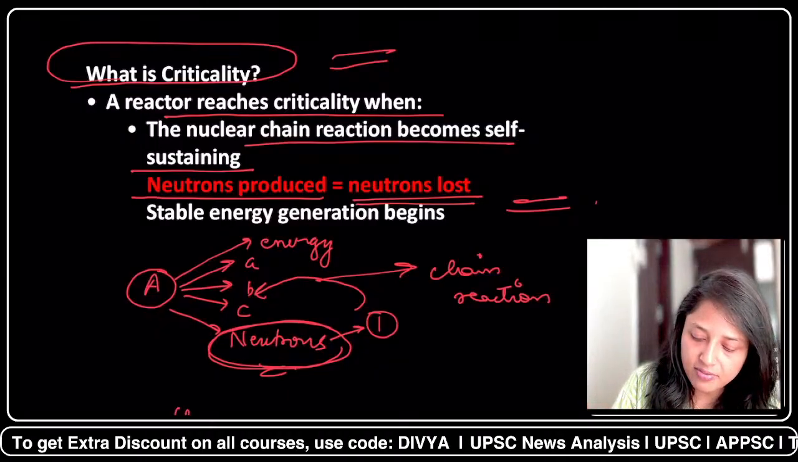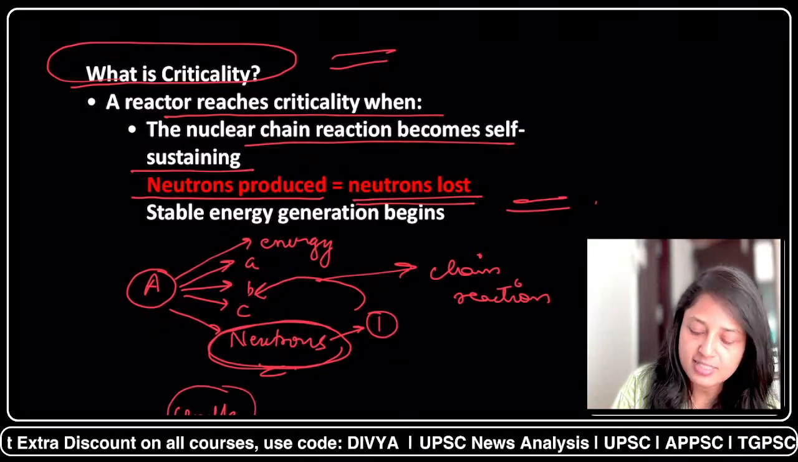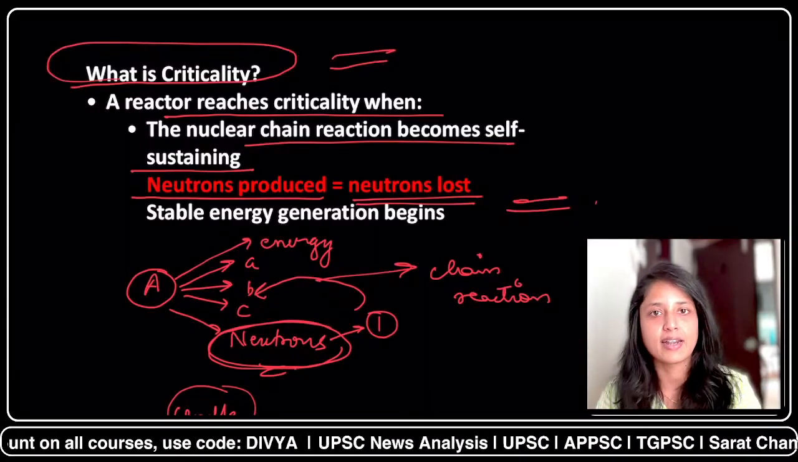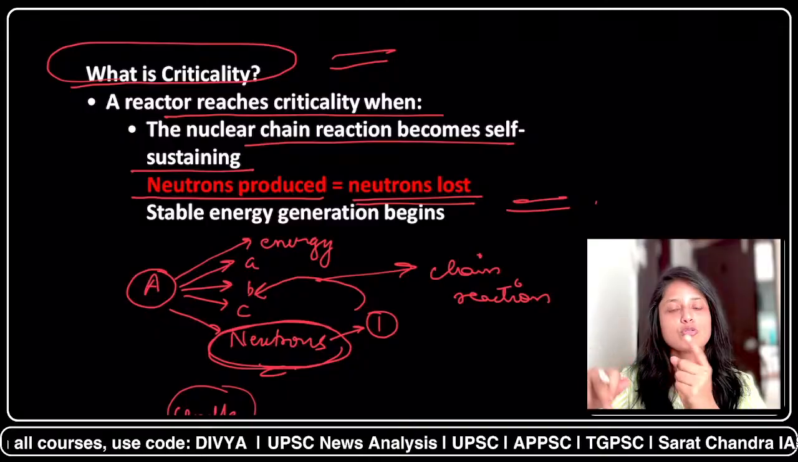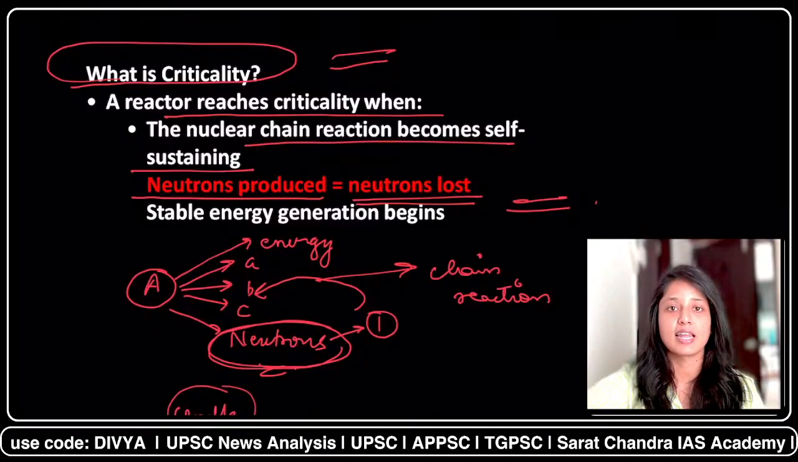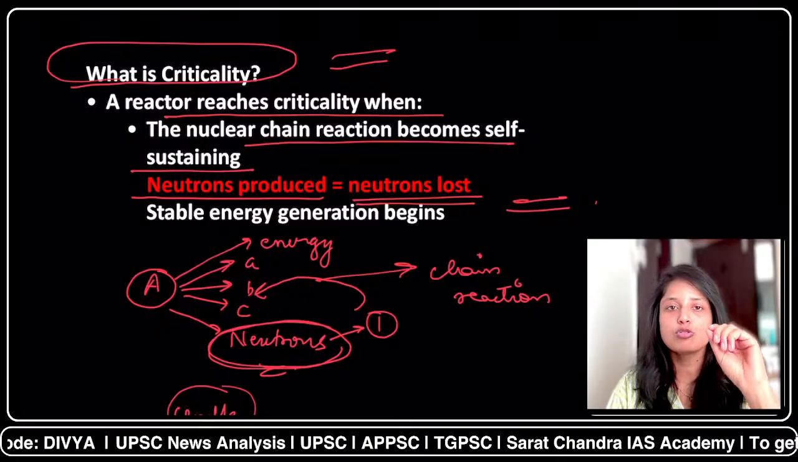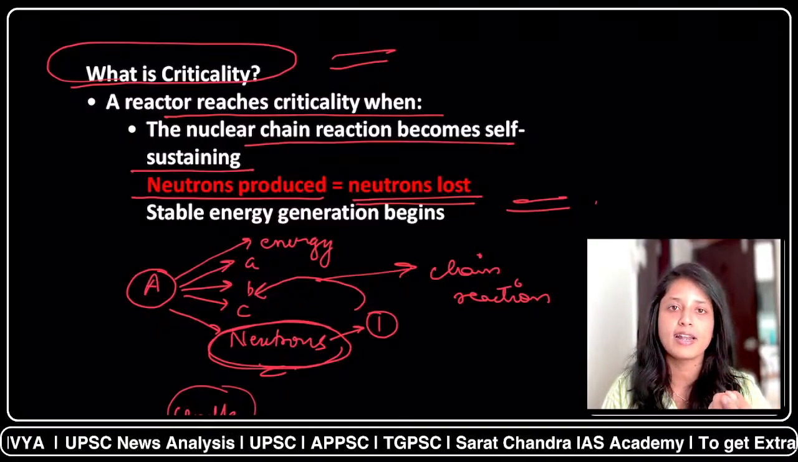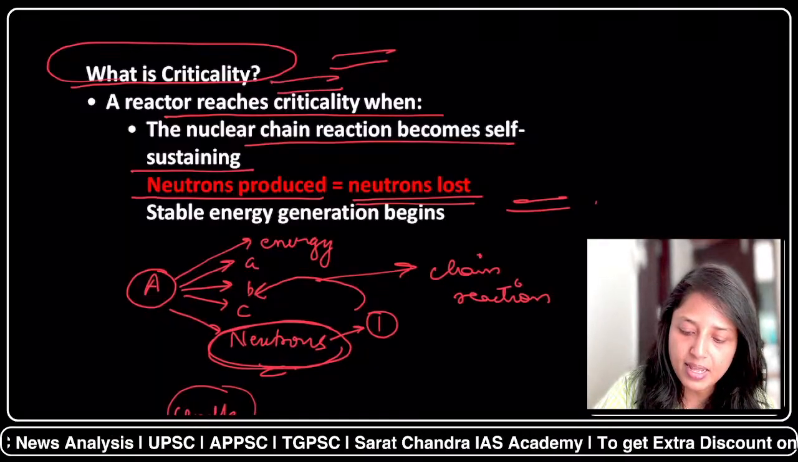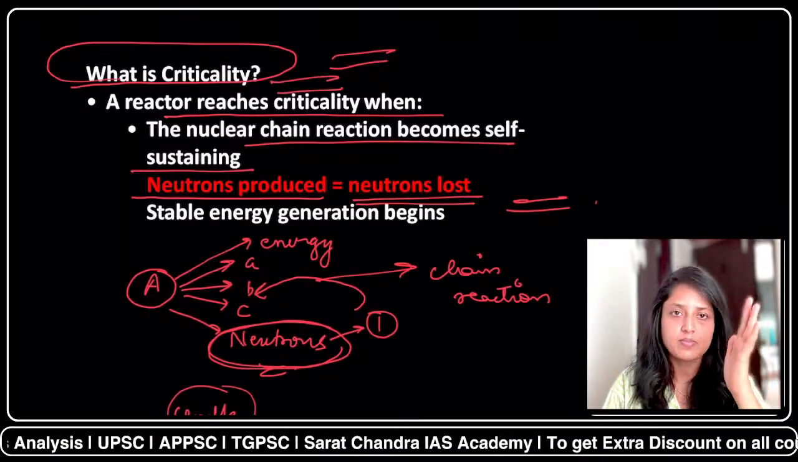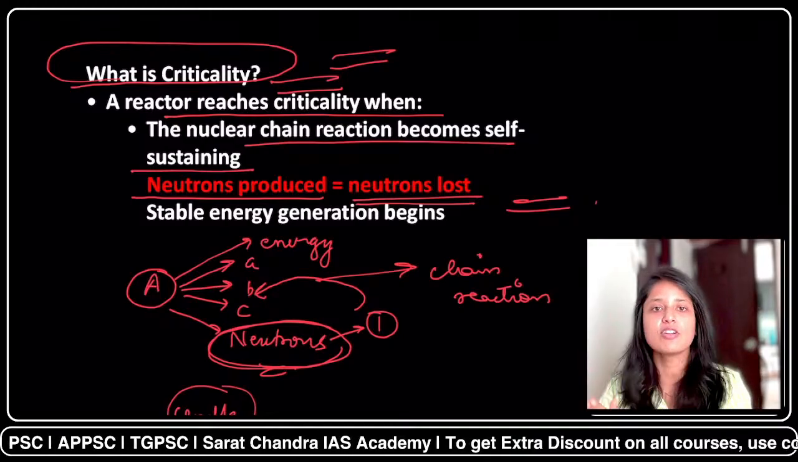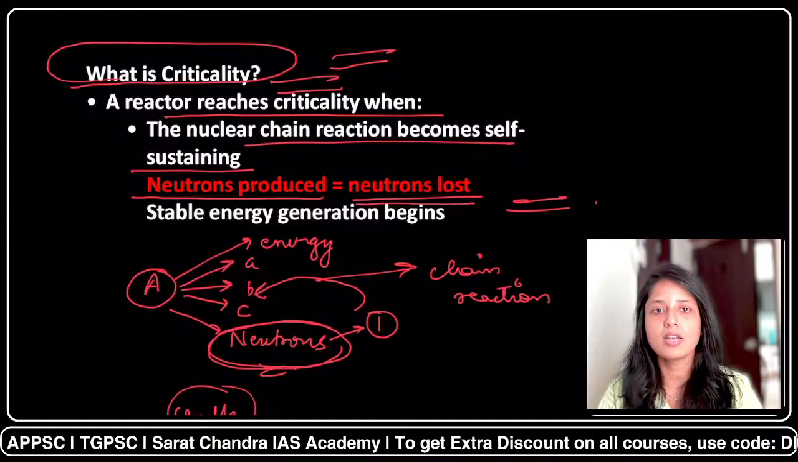You can understand with the example of a candle. For example, if one candle is used to light one more candle, and that candle is used to light one more candle, then that firing will be self-sustaining. But if one candle is used to light 2 or 3 more candles, then the fire will become uncontrollable. So criticality means just one fission reaction is used to trigger another fission reaction. It is not becoming uncontrollable.